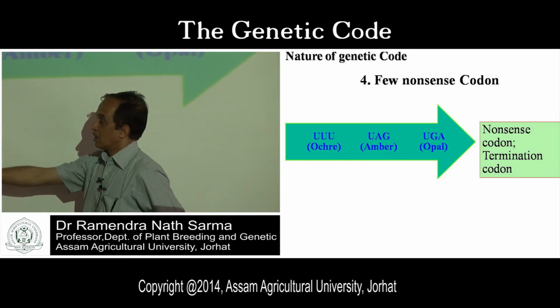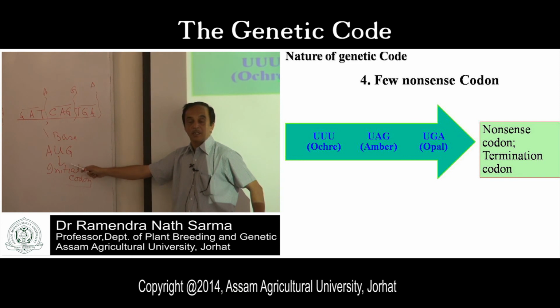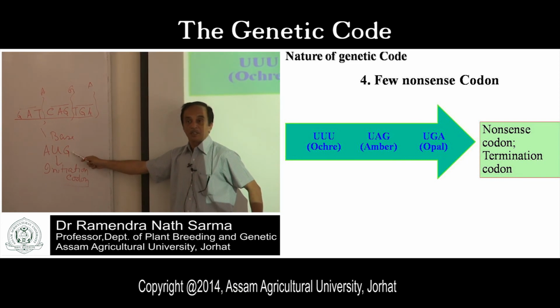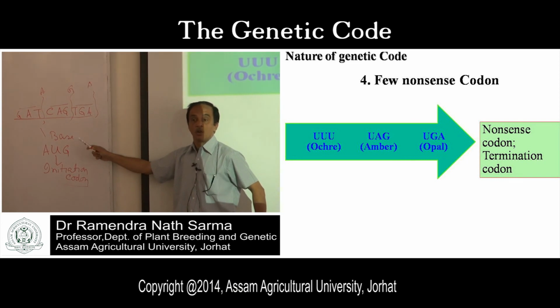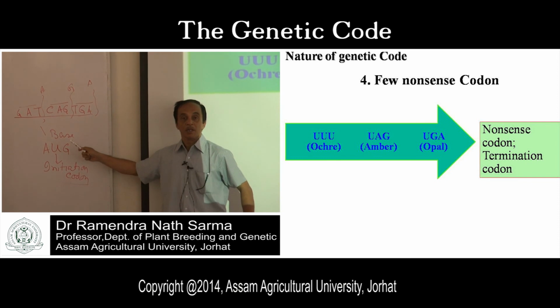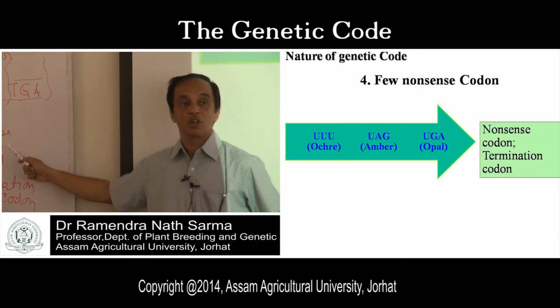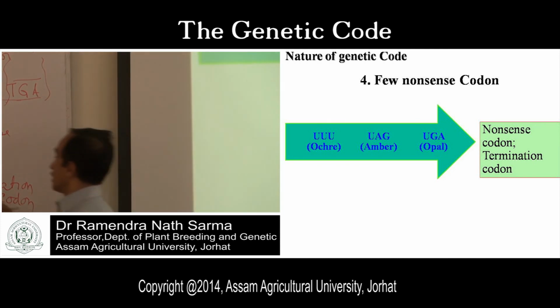Now, what is this one? AUG is the initiation codon. This initiation codon codes for formyl methionine. I repeat, AUG is the initiation codon, and it codes for formyl methionine.